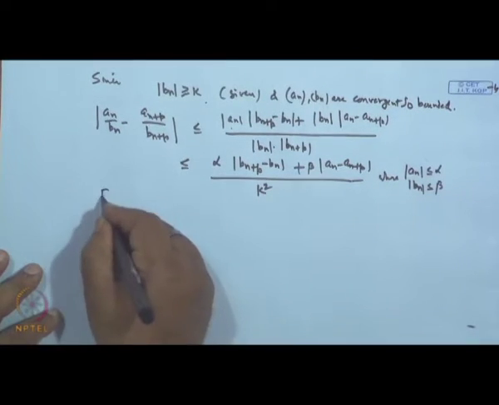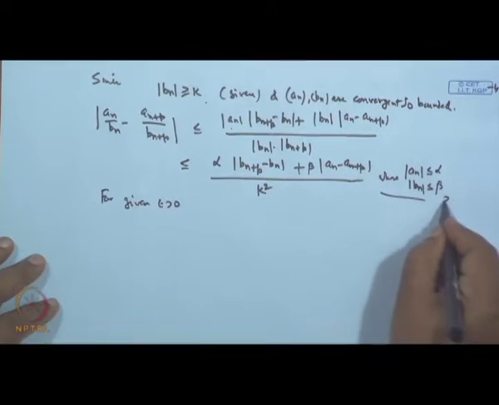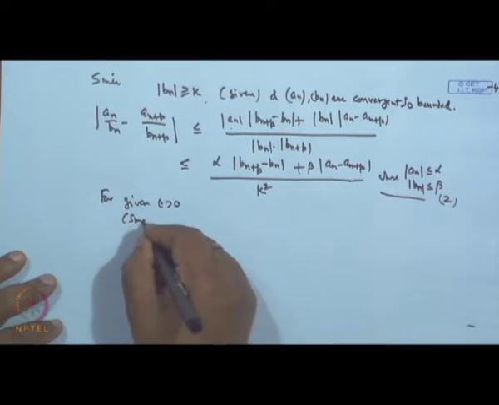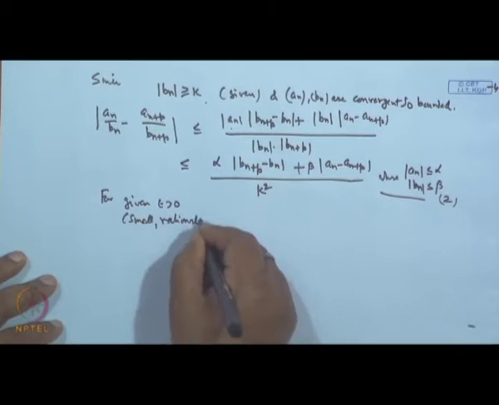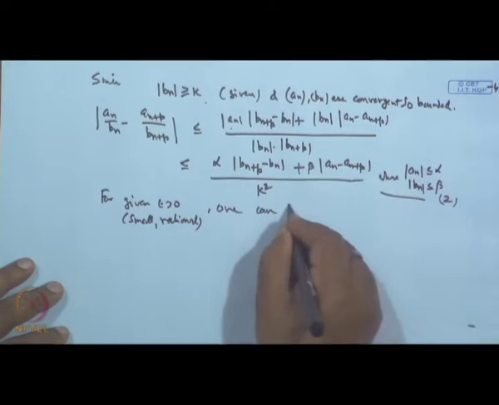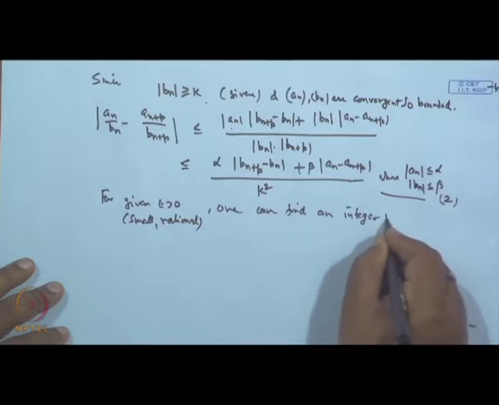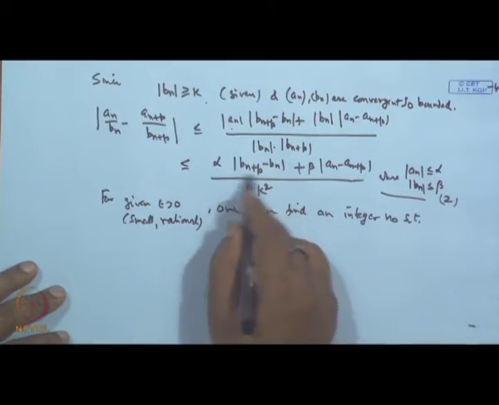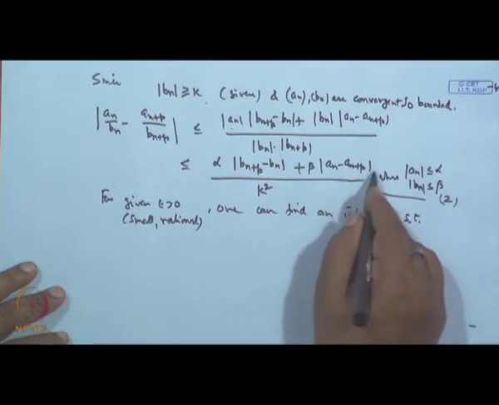Okay. Now, pick up the epsilon. For a given epsilon greater than 0, let it be this equation 2, which is a small positive rational number, one can find an integer n naught such that this thing is suitably less than epsilon, and this is also a small quantity.